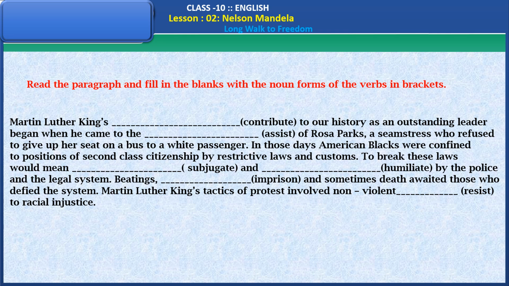Now fill the blanks with the noun forms. You know already the verb forms are given. Now try to write the noun forms here.